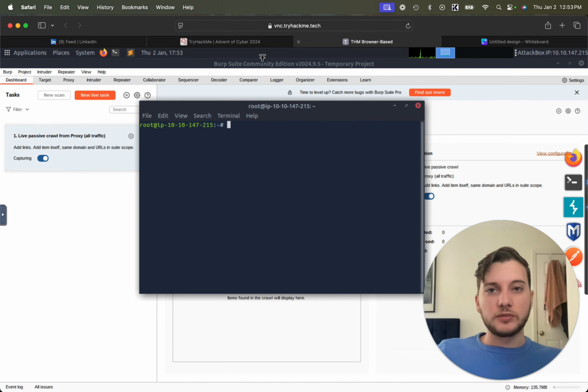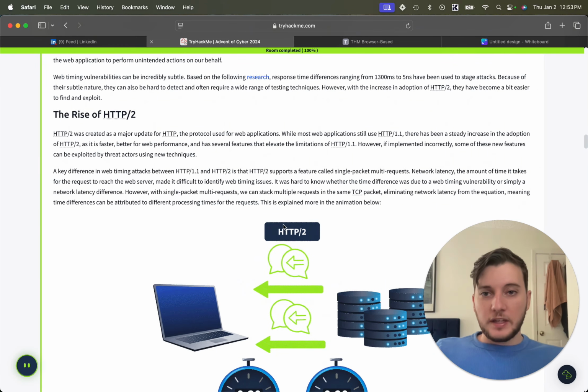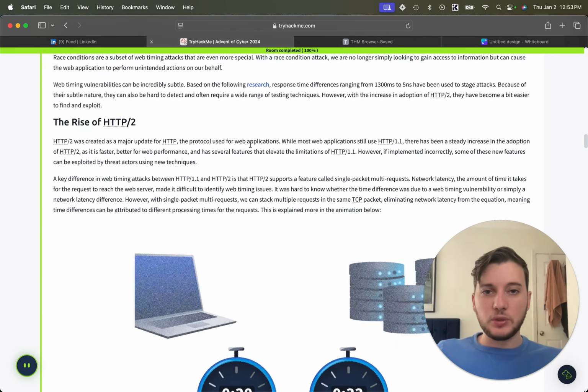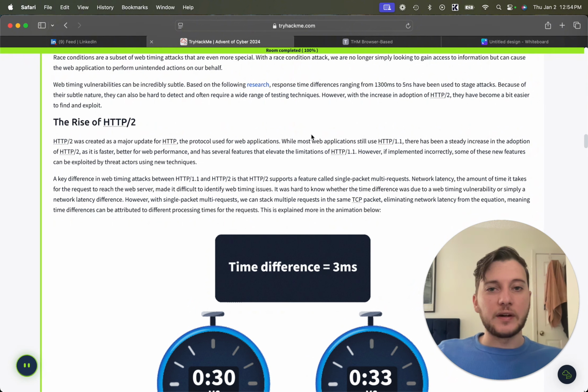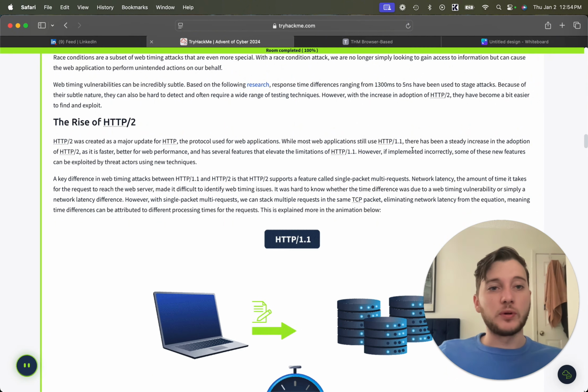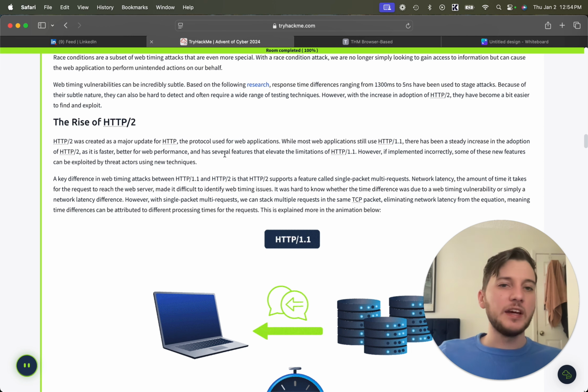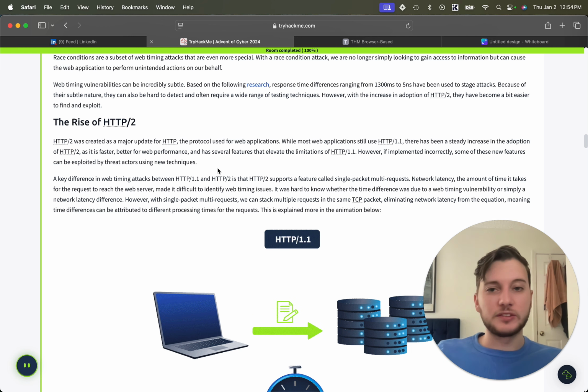So we'll go back over to the deck over here, and we'll take a look at HTTP/2. This is an HTTP protocol used for all the web applications that are out there right now. Most of them still use HTTP 1.1, but HTTP/2 is a little faster and has better performance, and everyone's slowly moving to it.